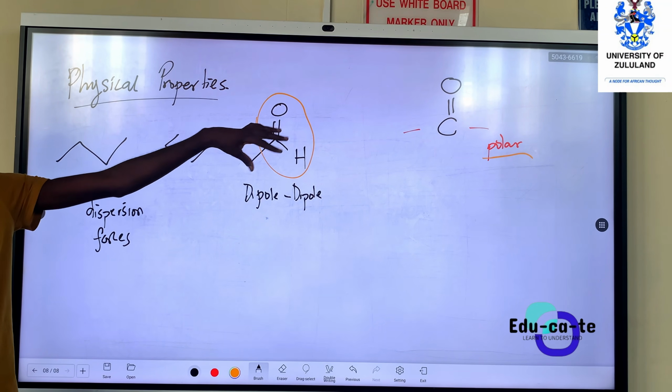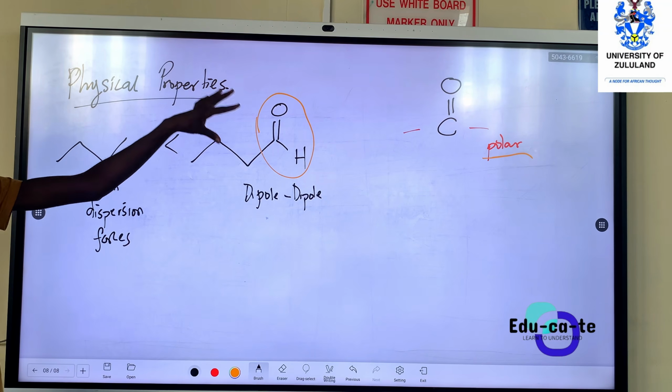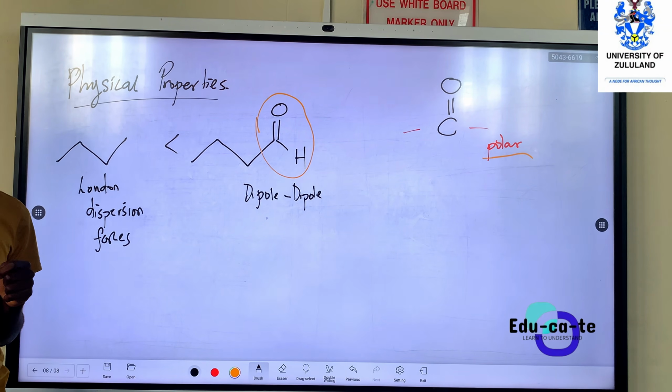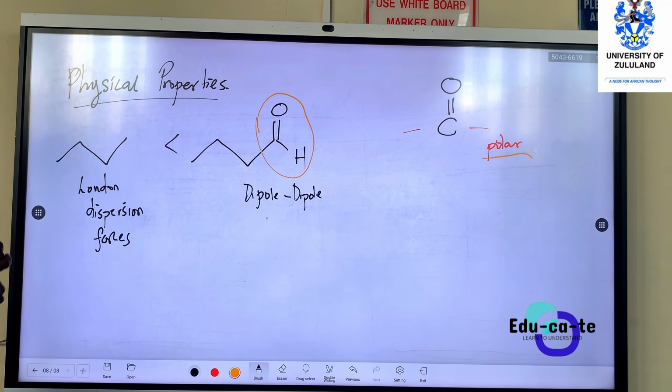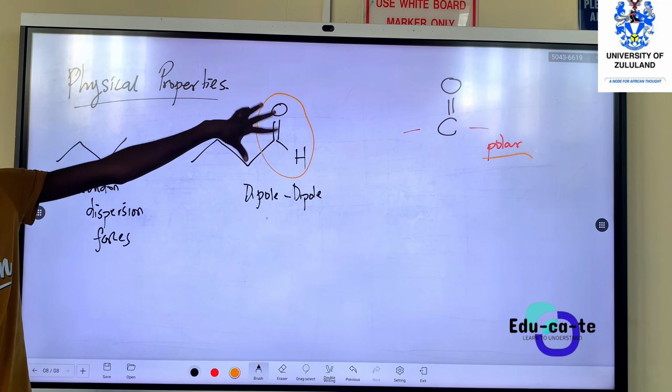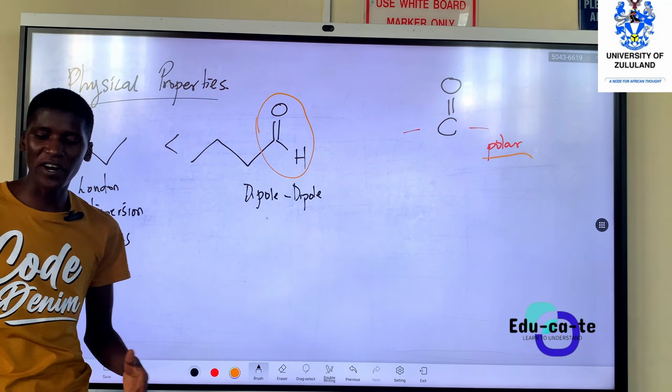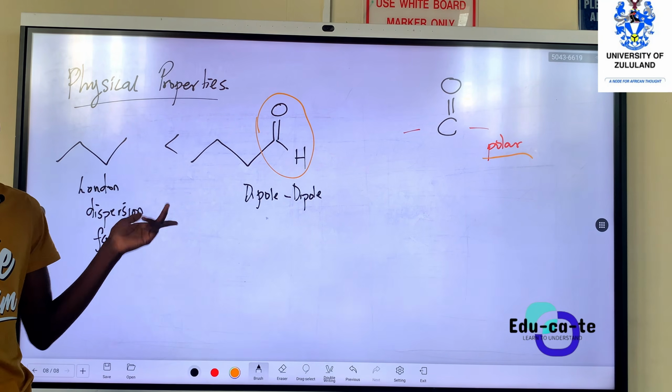So where there are dipole forces that are strong, we need a greater boiling point on this side. It's like tripe: we know tripe takes time to boil. When you cook tripe, it takes a long time to boil. Then you take something that boils quickly, maybe noodles. You take the same weight, boil both for the same time, in the same water at the same temperature. But the tripe will not get soft, because it is tough. Likewise, these compounds that have the carbonyl group take longer to boil. They've got higher boiling points than the hydrocarbons.